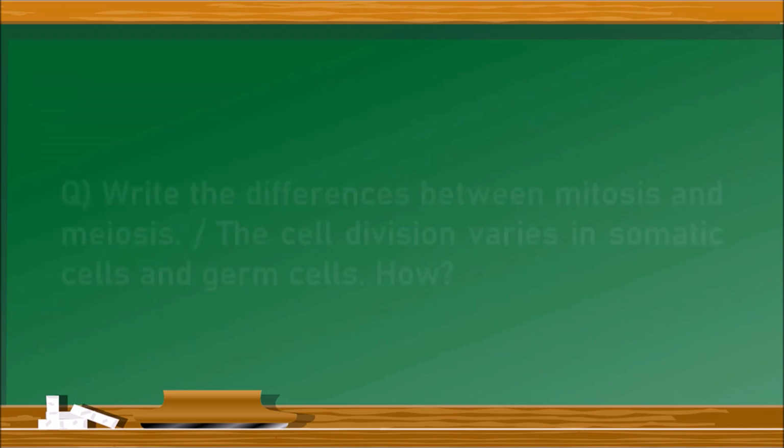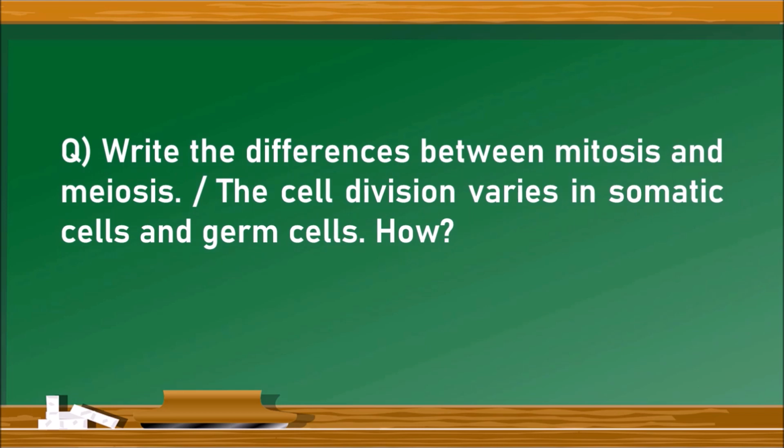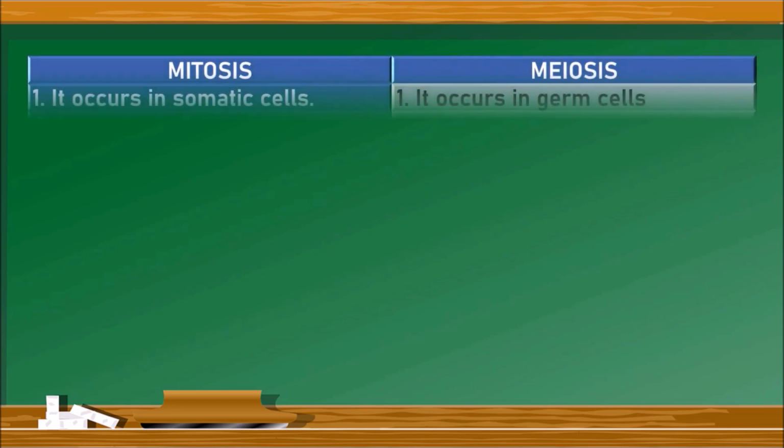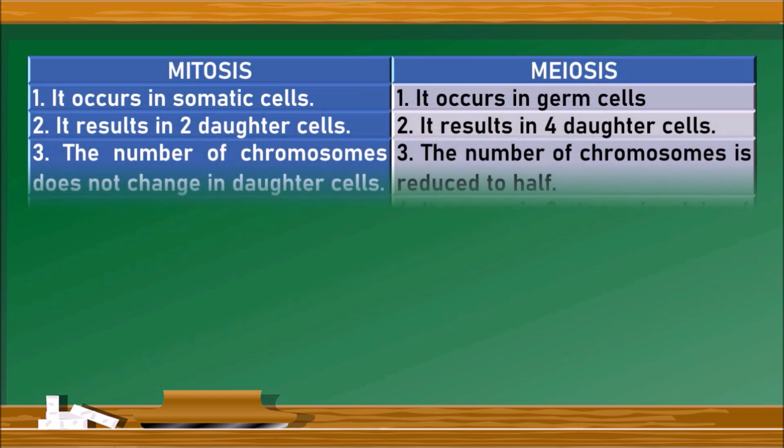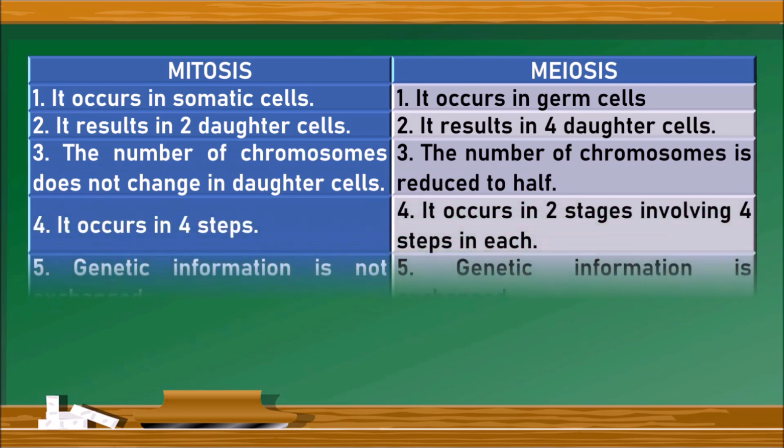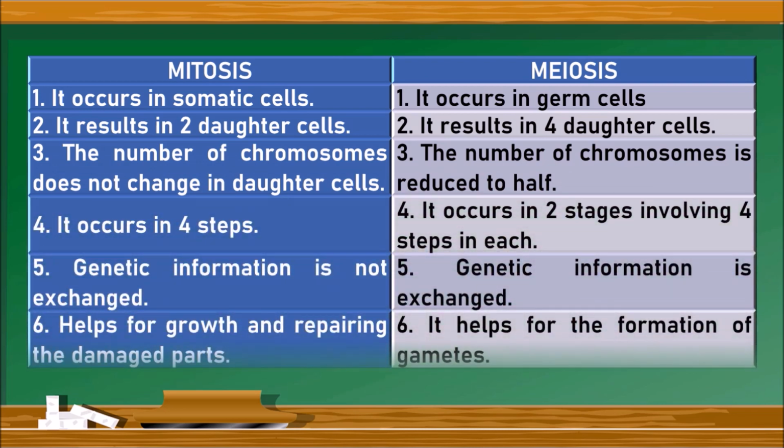Next question. Write the differences between mitosis and meiosis. The question may also be asked as, the cell division varies in somatic cells and germ cells. How? For this also we need to draw a table with mitosis and meiosis on either side. Let us see the differences. Mitosis occurs in somatic cells, whereas meiosis occurs in germ cells. As a result of mitosis, 2 daughter cells are formed, whereas meiosis results in 4 daughter cells.